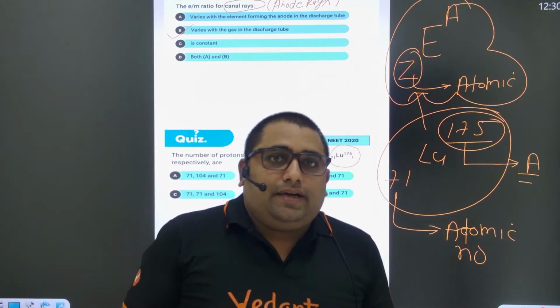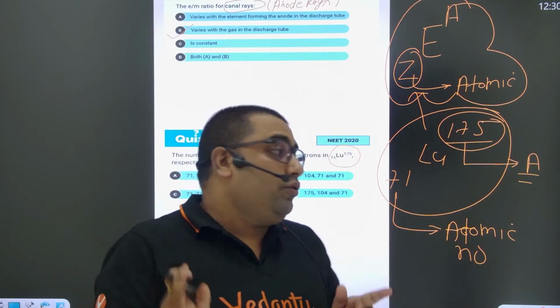For any neutral atom, atomic number is equal to number of protons and that is equal to number of electrons.